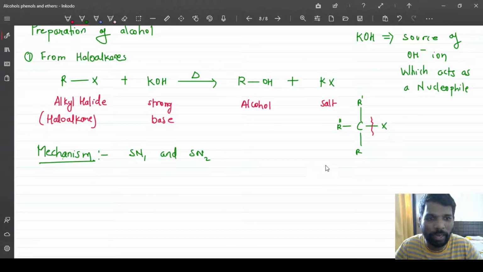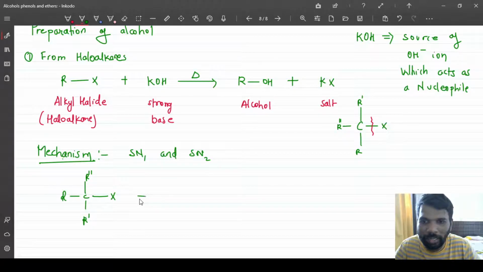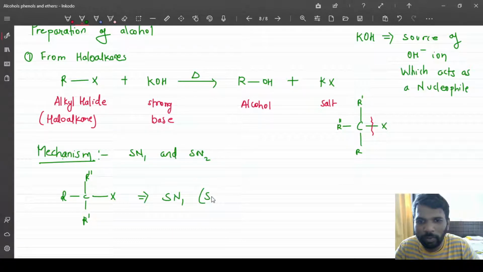So here I will write: if the alkyl halide is tertiary, then the reaction will go via SN1, that is substitution nucleophilic unimolecular.